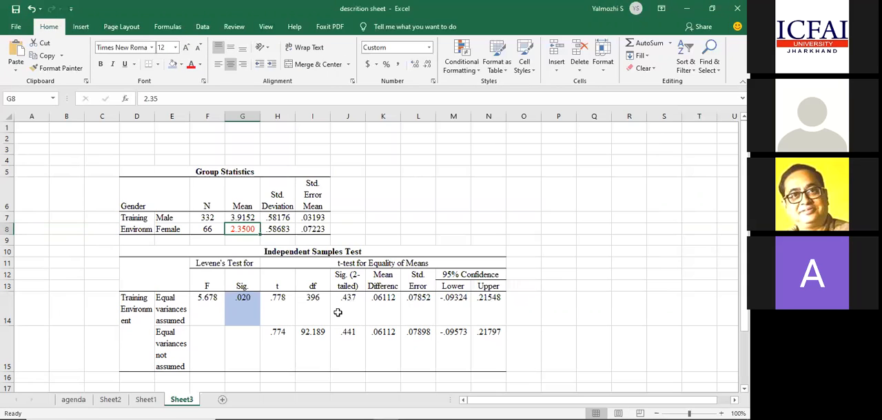So now this is the interpretation using an independent sample t-test. Am I clear with this? If it is okay, we'll proceed further. Yes. Yeah, perfect.